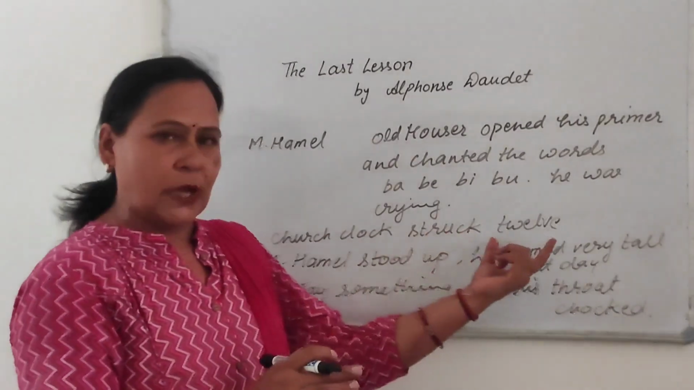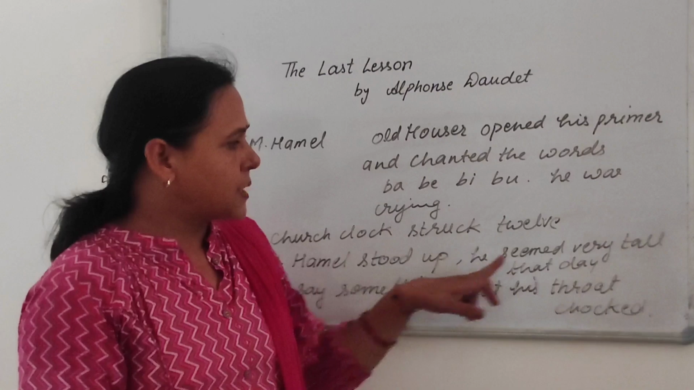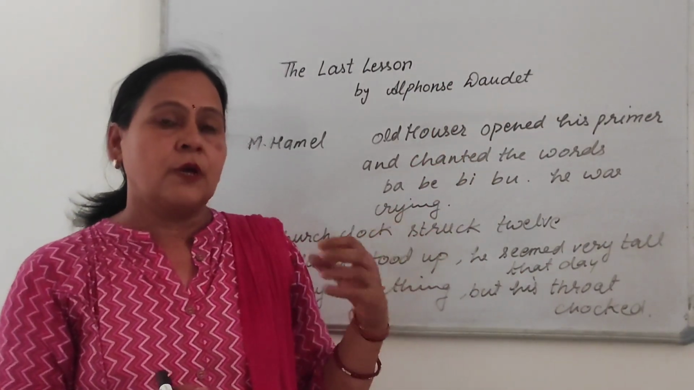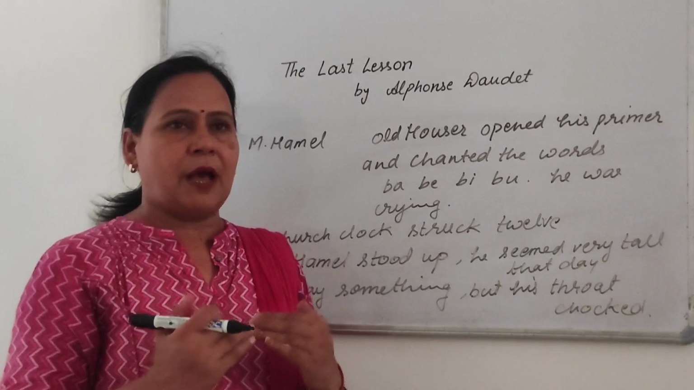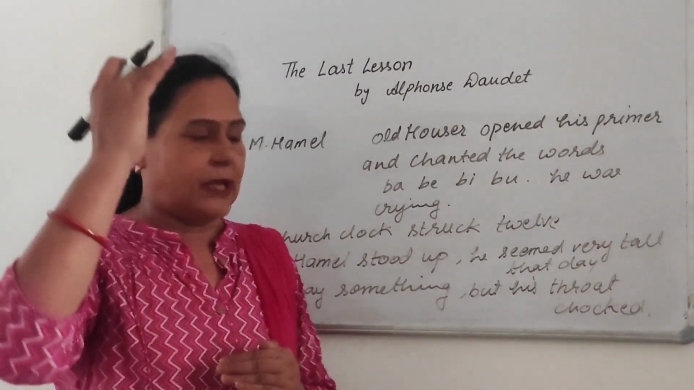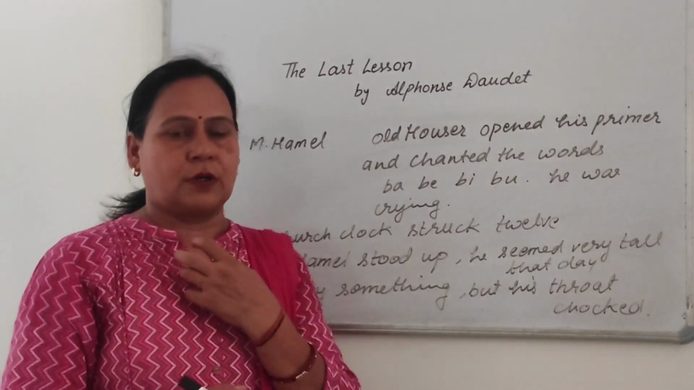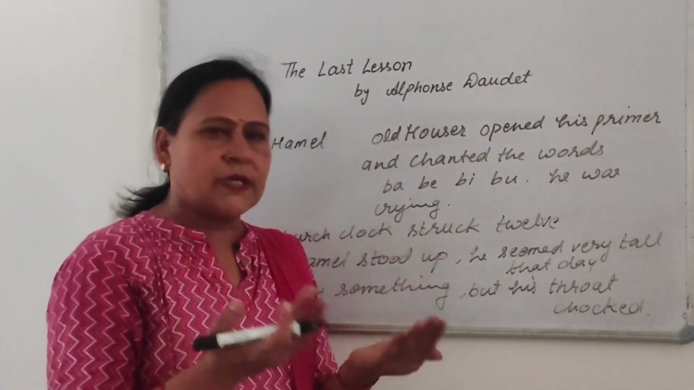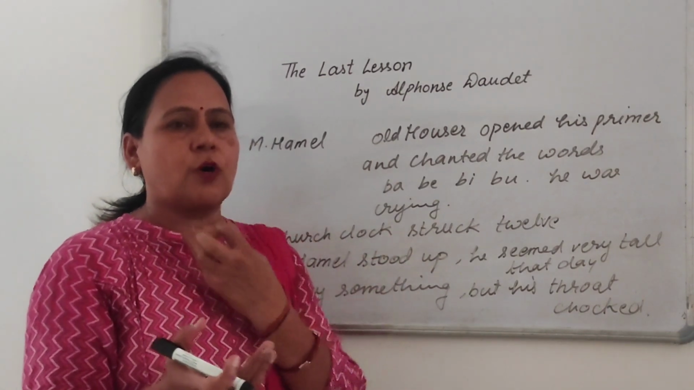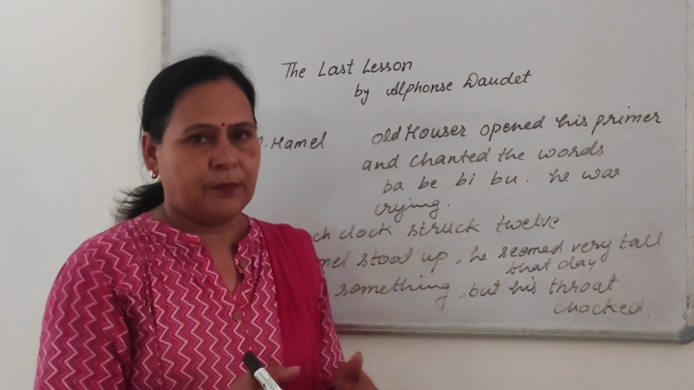The church clock struck 12. And Hamel stood up from his chair. He seemed very tall to Franz on that day. Why did he seem very tall? Because M. Hamel had the honor of being a teacher. He increased his honor on that day. He wanted to say something, but his thought dropped. M. Hamel स्टूडेंट से पीपल से कुछ कहना चाहते थे लेकिन उनका जो गला है वो रुंध गया. He was not able to say anything to them.